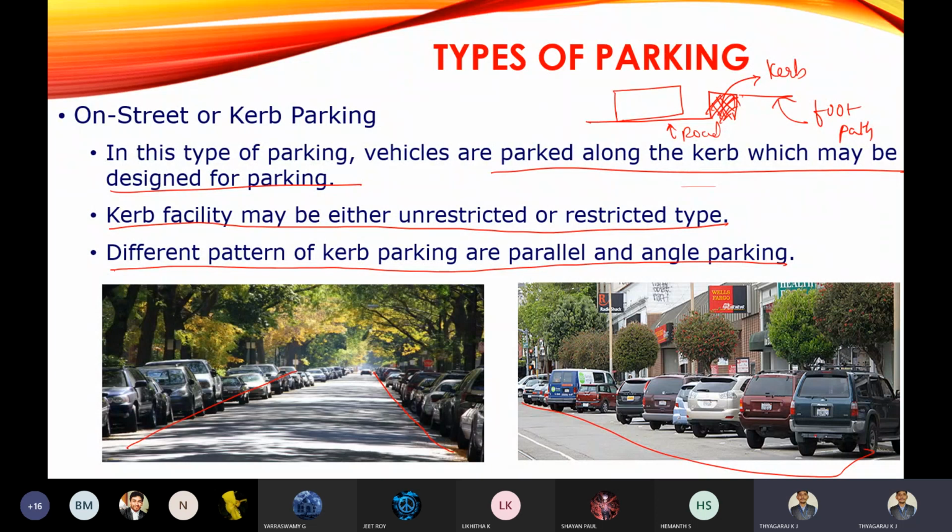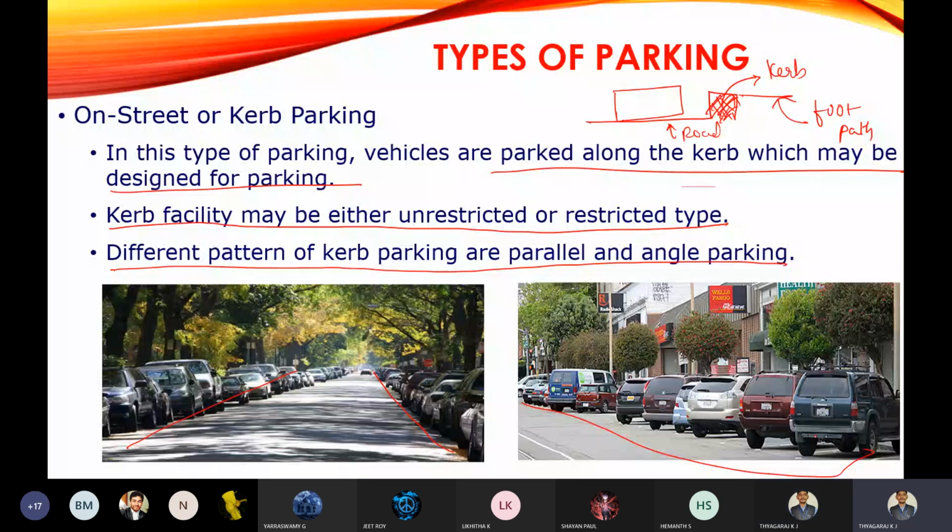Is it clear about on-street parking? Parking the vehicles on the road itself, that we are going to call on-street parking.